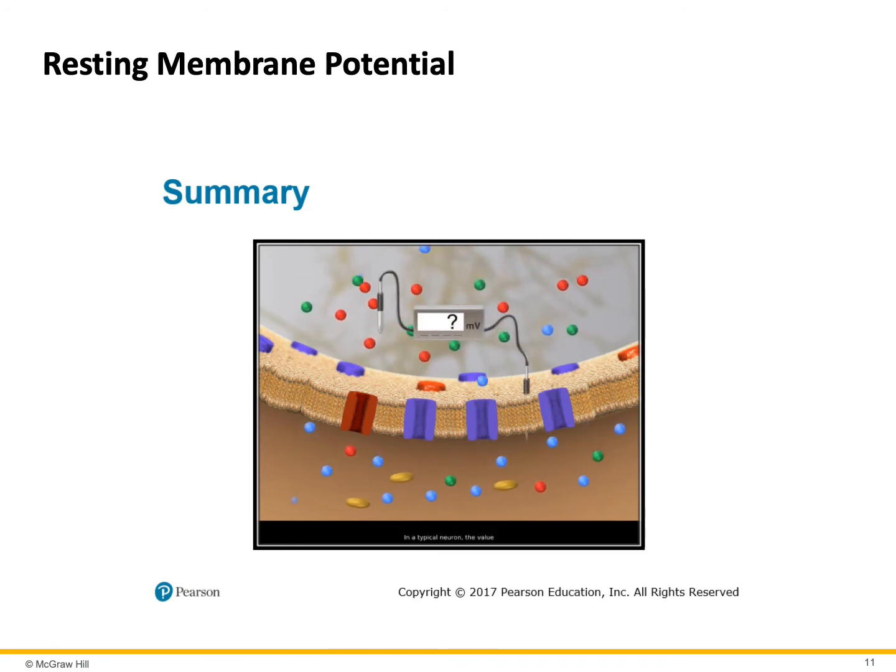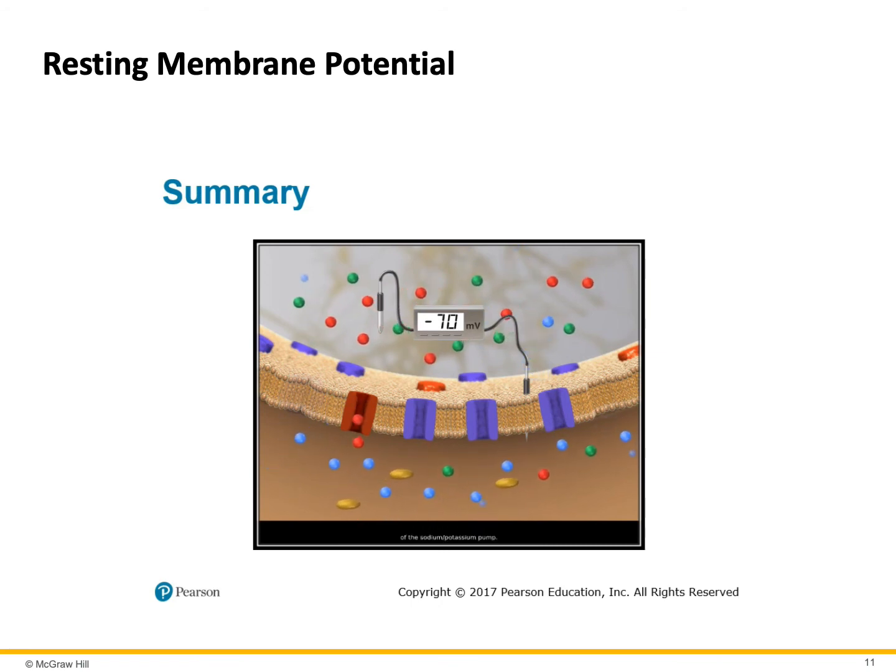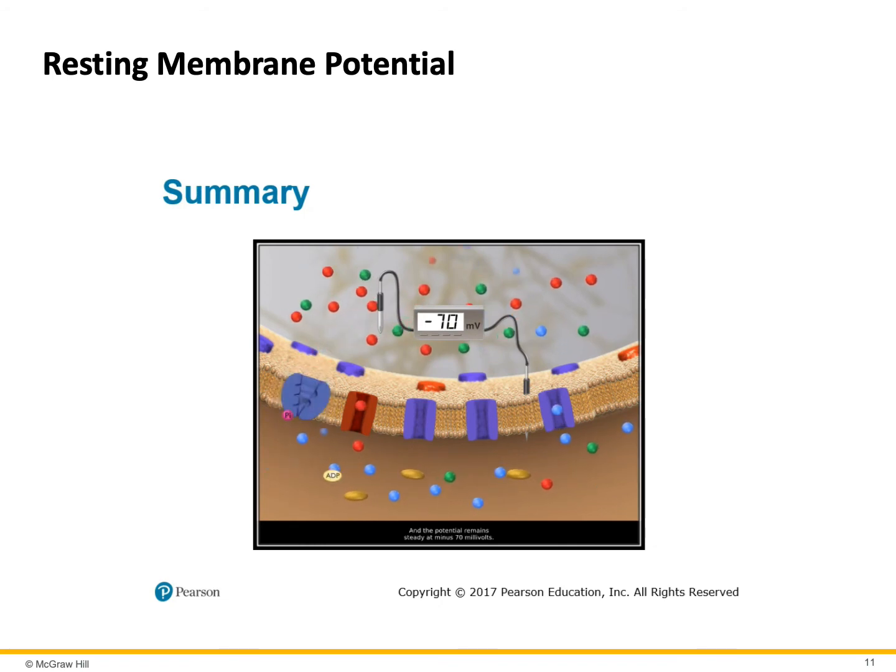In a typical neuron, the value of the resting membrane potential is -70 millivolts. At this voltage, sodium leaks into the neuron and potassium leaks out. These leaks are counterbalanced by the action of the sodium-potassium pump, and the potential remains steady at -70 millivolts.